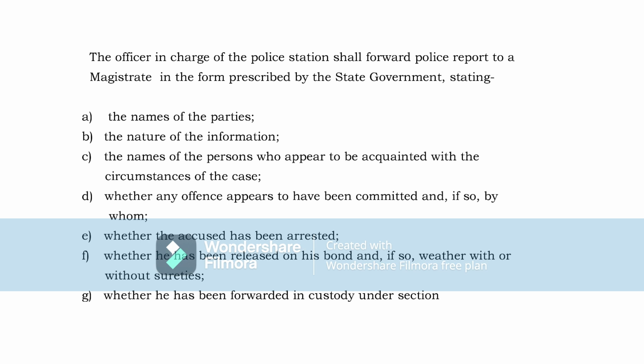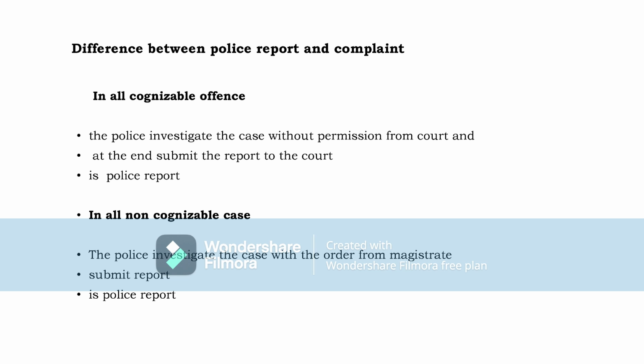Suppose an offence has been committed by a person. Who has committed that offence, by whom it has been committed, whether the accused has been arrested or not, whether he has been released on his bond, and whether he is released with or without sureties should also be mentioned in it. Whether he has been forwarded in custody under section. These are all to be included.